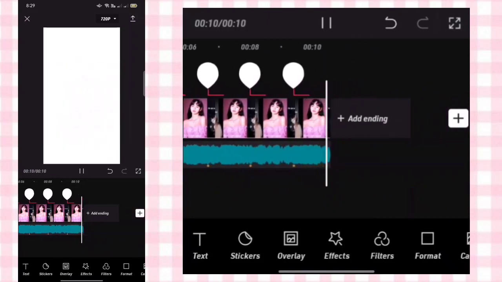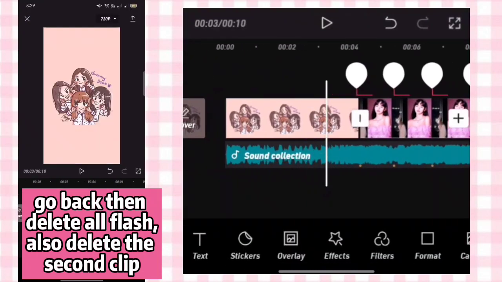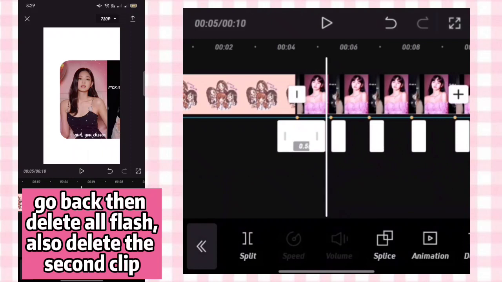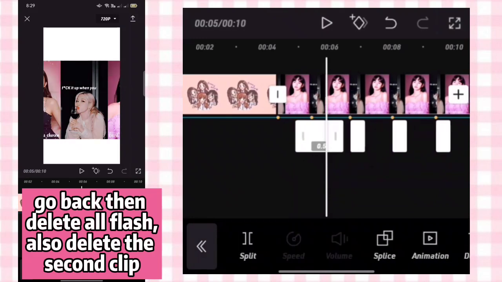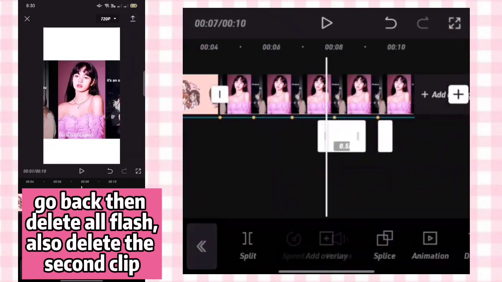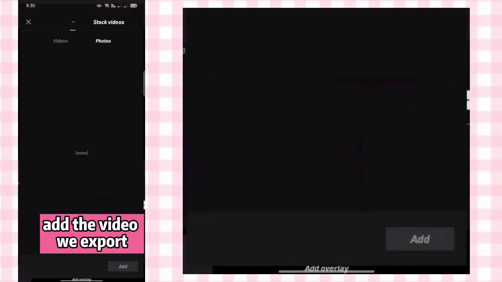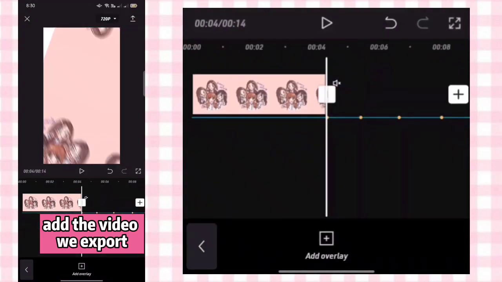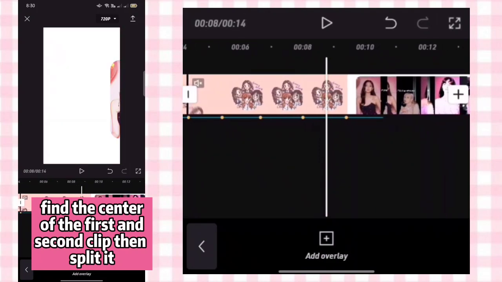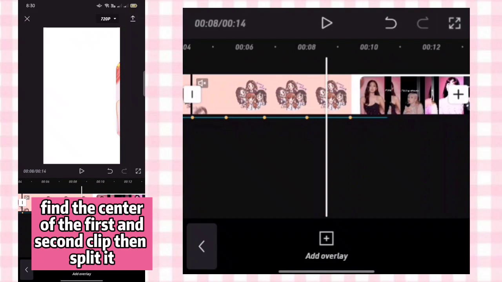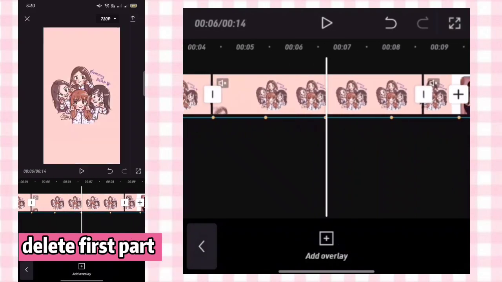I'm just imposing. Export it, we're going to do the floating effect. Go back, then delete all flash, also delete the second clip. Add the video we exported. Find the center of the first and second clip, then split it. If you see the plain white, that's the sign you can split it. Delete first part.